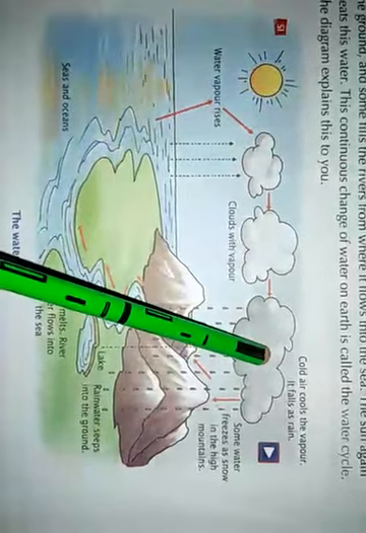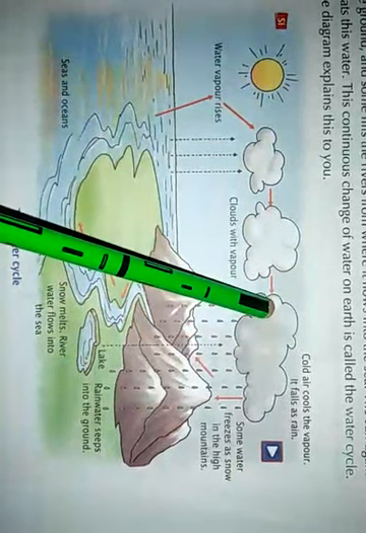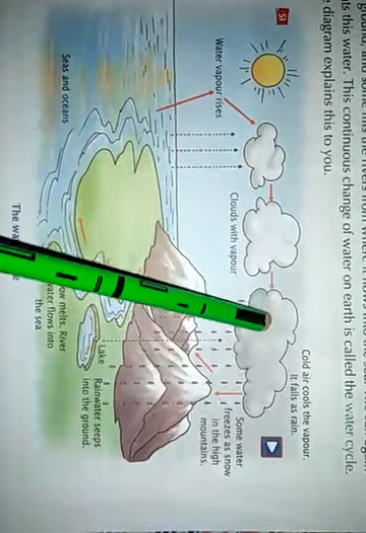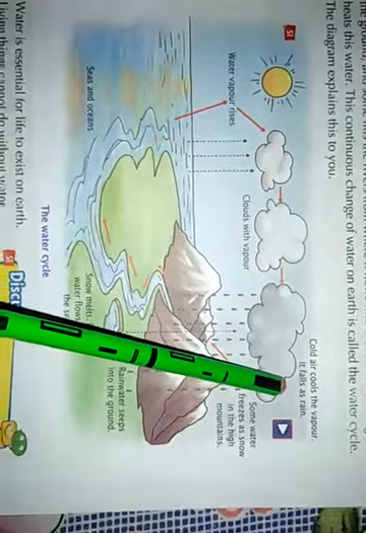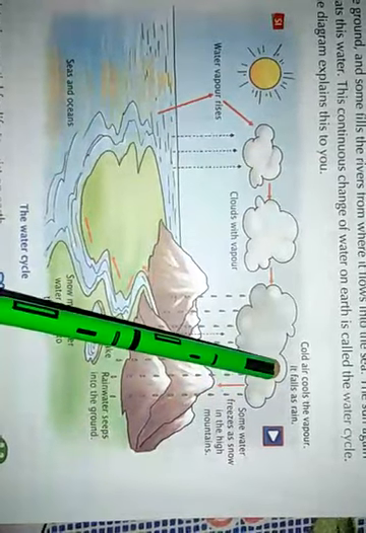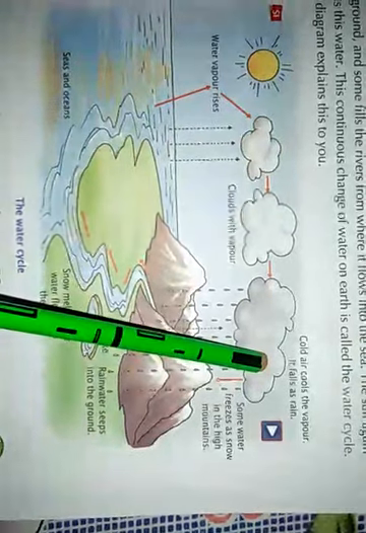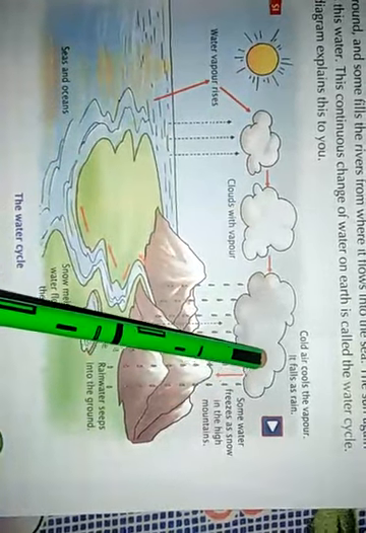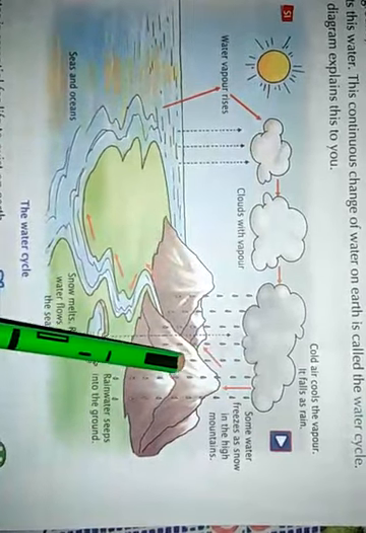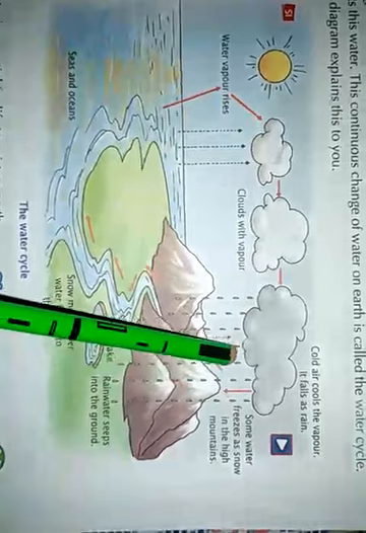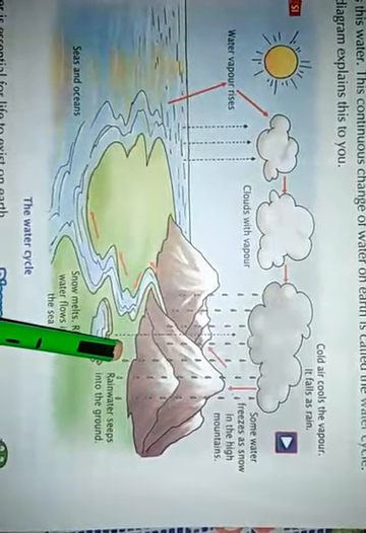When these clouds gather more and more water vapor and become cool, they form water droplets, and when these water droplets become heavy and cannot hold any longer, they fall in the form of rain. And this rain comes down on the earth again.